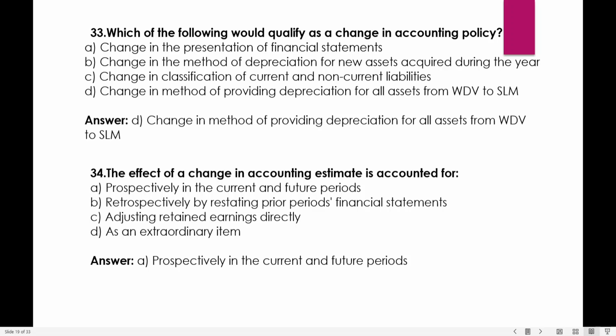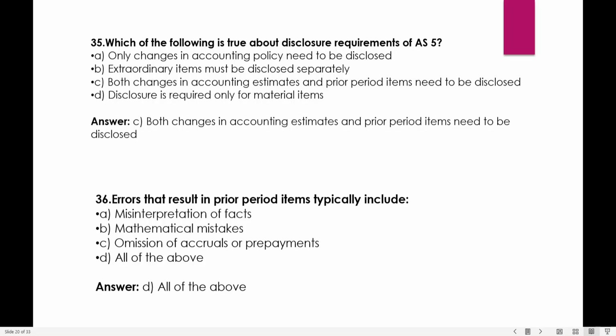Okay, an accounting estimate we always take prospectively, in the current and the future years. Which of the following is true about the disclosure requirements of AS-5? Only changes in accounting policy need to be disclosed. Extraordinary items must be disclosed separately. Both changes in accounting estimates and prior period items need to be disclosed.